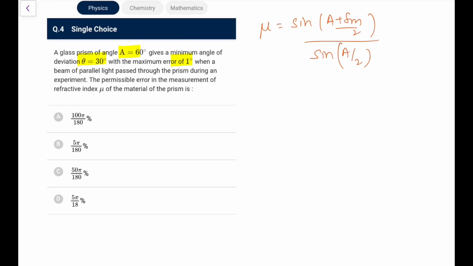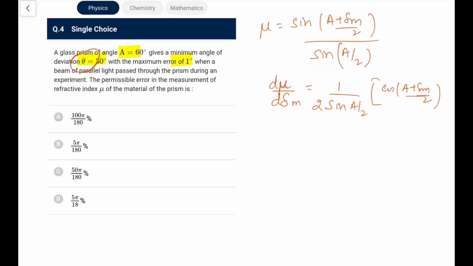Okay, so now we have the error in this measurement: the deviation measurement has some angle error. So let's say we need d mu by d delta minimum. If I differentiate it, this term is constant, I can take it out directly, 1 upon sine of A by 2. Now the sine derivative is cos of (A plus delta m) by 2, and using the chain rule there will be a factor of 1/2, so I write 2 here. So this is the differential that we'll get, d mu by d delta m.